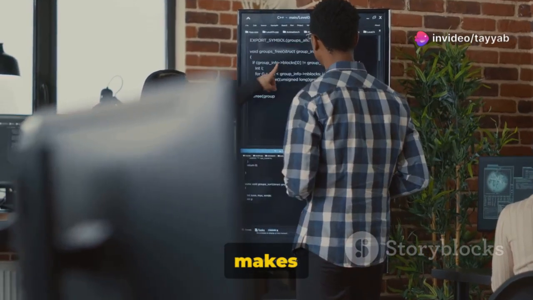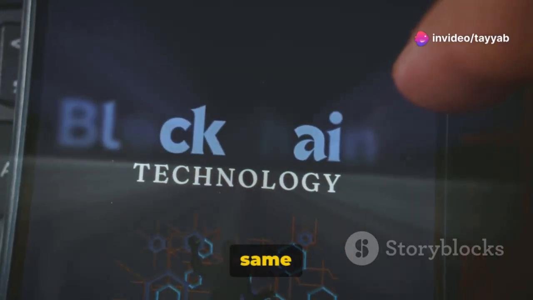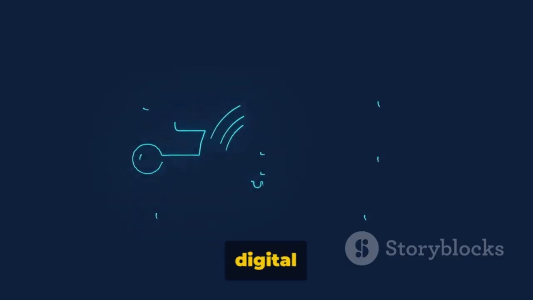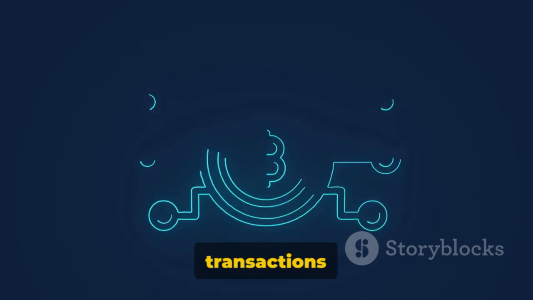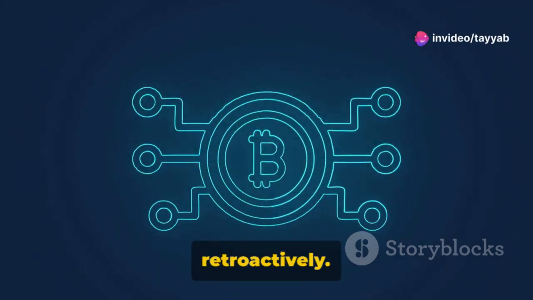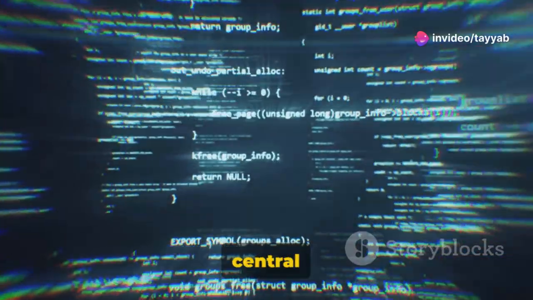Now, what makes a DAO possible? The answer is blockchain technology. This is the same technology that underpins cryptocurrencies like Bitcoin and Ethereum. It's a digital ledger that records transactions across many computers so that any involved record cannot be altered retroactively. So, what do we have when we put all these pieces together? In essence, a DAO is an organization represented by rules encoded as a computer program that is transparent, controlled by the organization members and not influenced by a central government.